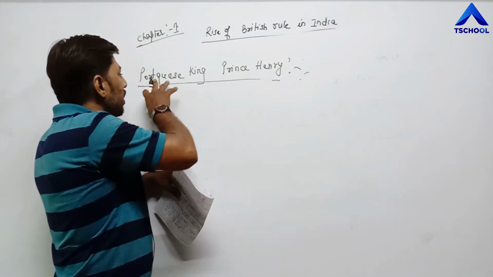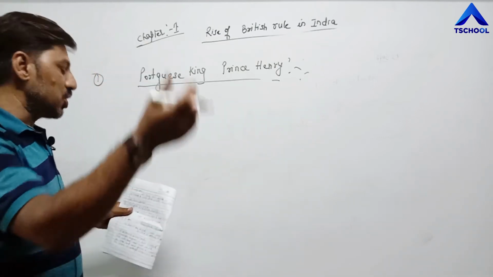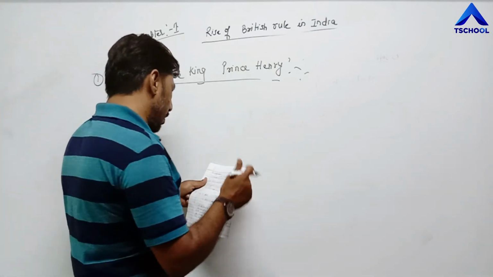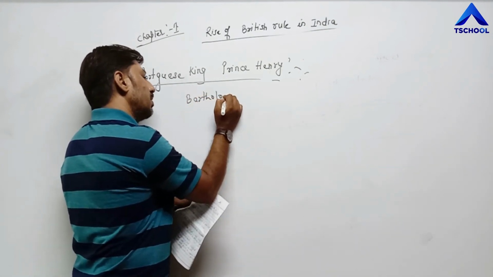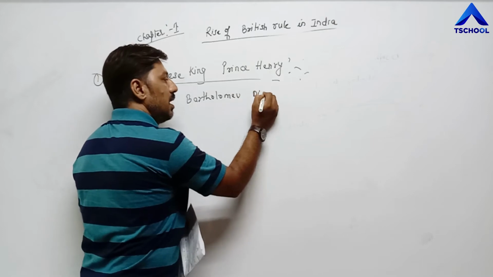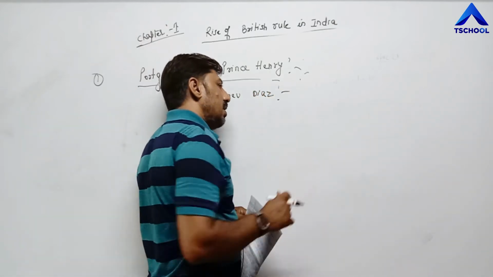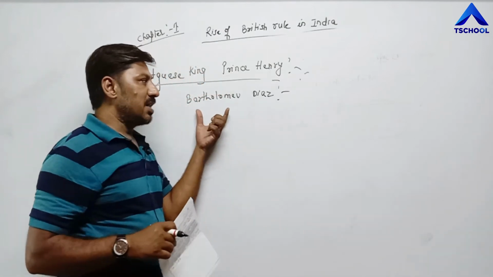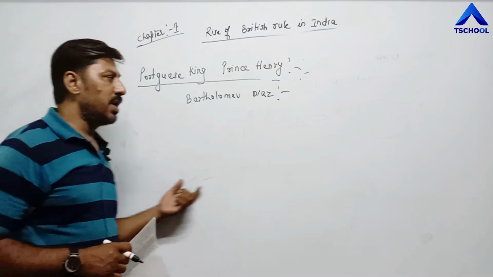Among the various persons he motivated, one person was named Bartholomew Diaz, D-I-A-Z. He accepted the challenge of Prince Henry to find a sea route to India.